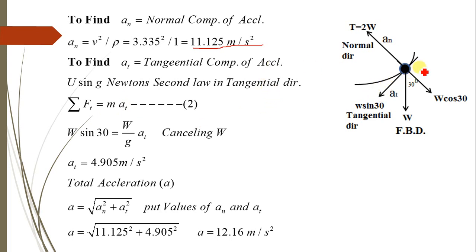Now in the tangential direction, there is only one force, W sin 30, the mass is W by g, and at is the acceleration component in the tangential direction. So cancelling W, finally we get at equals 4.905. And now after obtaining the values of an and at, the total acceleration equals the square root of an square plus at square, so a equals 12.16 meters per second square.